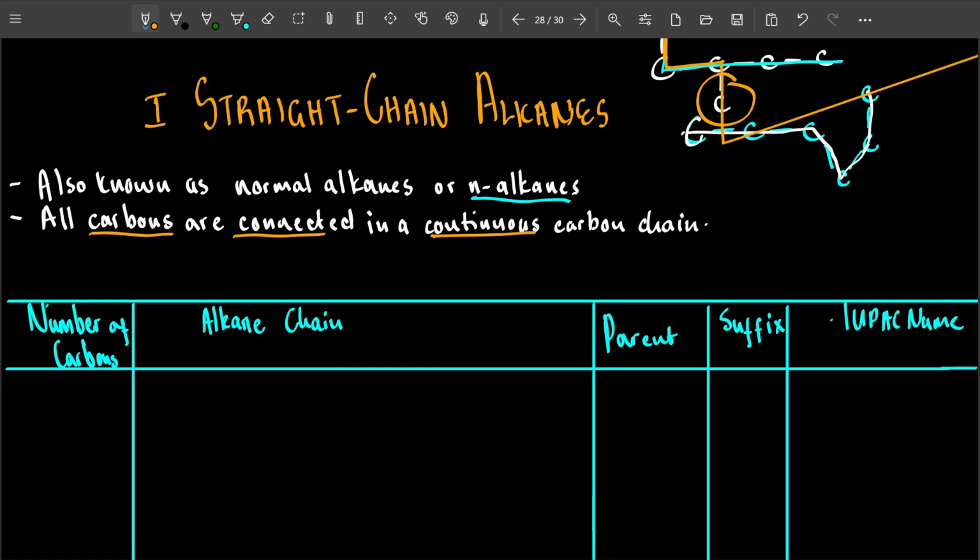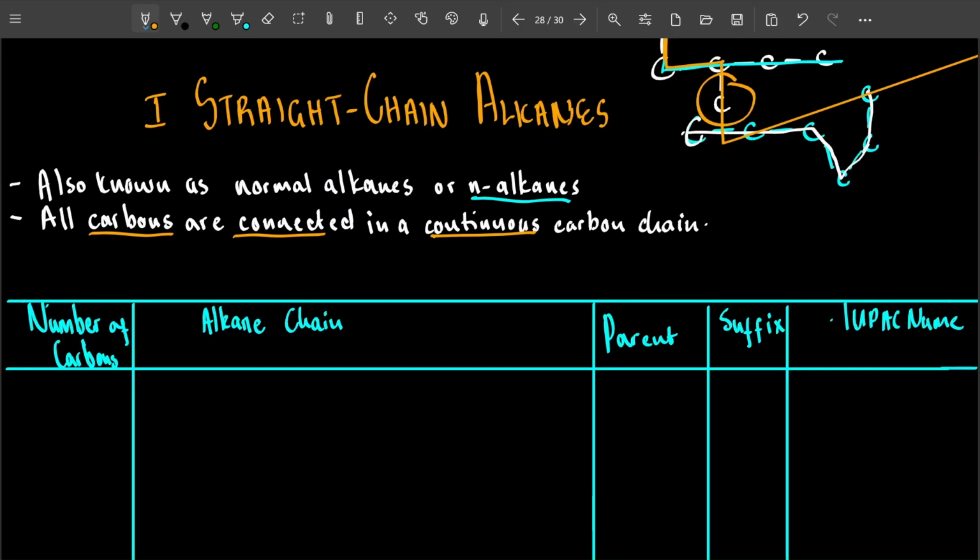Then we say we have straight chain alkanes. Remember, alkanes only have carbons and hydrogens, right? So now we'll be saying all the carbons in this alkane are connected in a continuous chain. If you have it like that, then you can call them straight chain alkanes. There is no branching. There are no substituents, right?